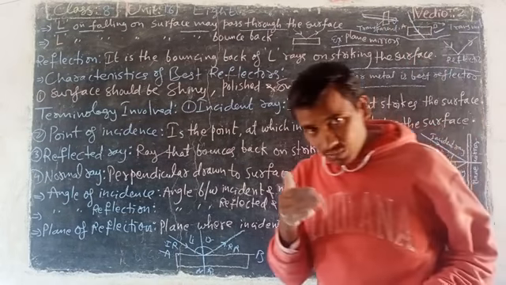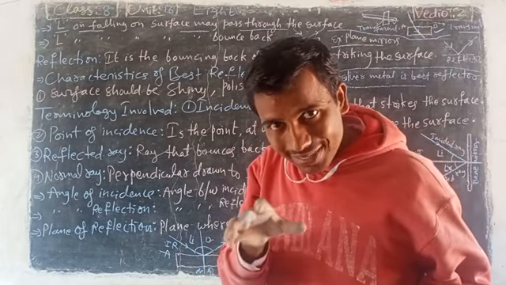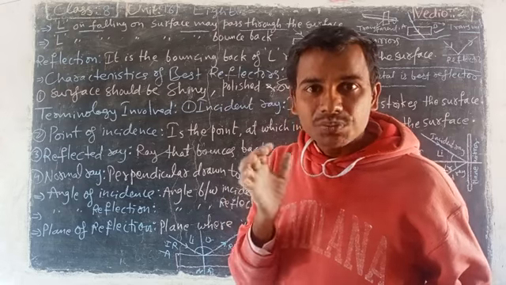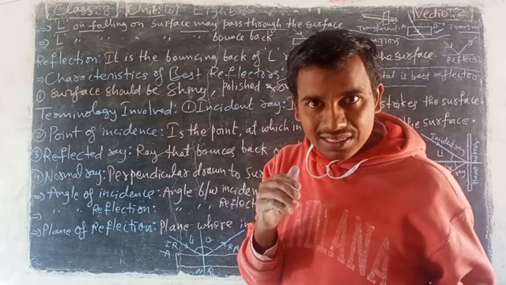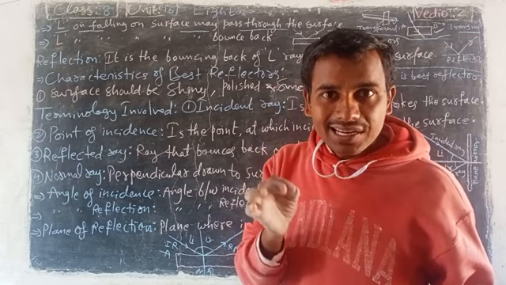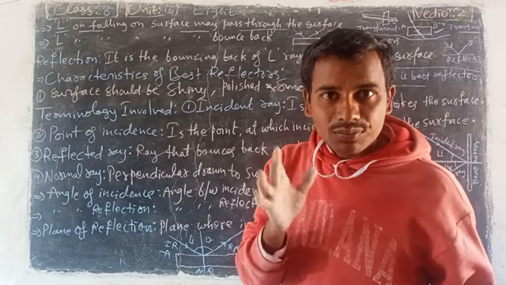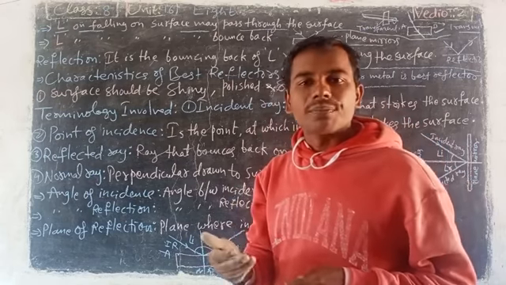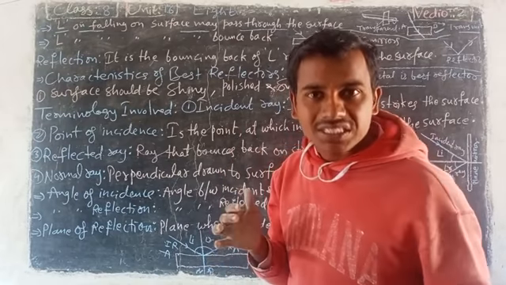So, when light can pass through objects, we call them transparent objects. When light goes through the objects, we say light is transmitted through the objects. Transmits. Simple. Transparent objects.